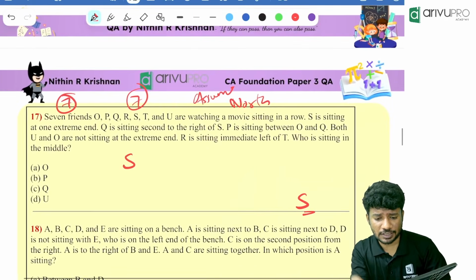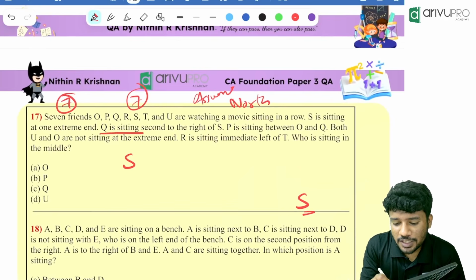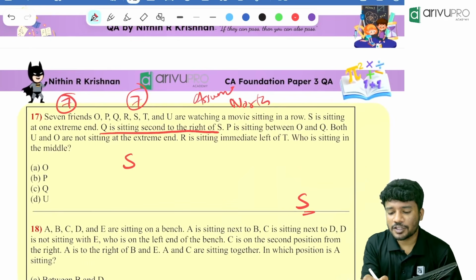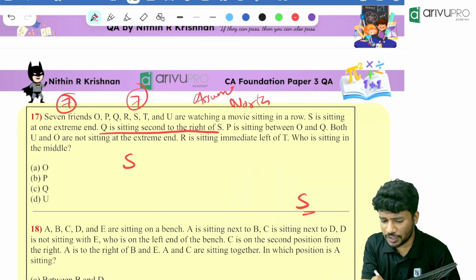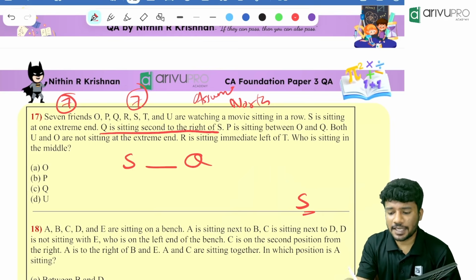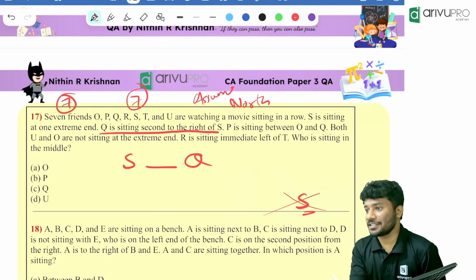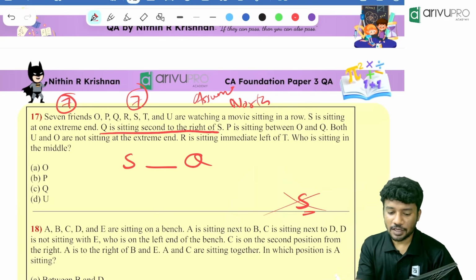Then, what is given? Q is sitting second to the right of S. Is the second possibility possible? No. Why? Because if I put another person to the right, then S is not sitting at the right end. Yes, correct answer.